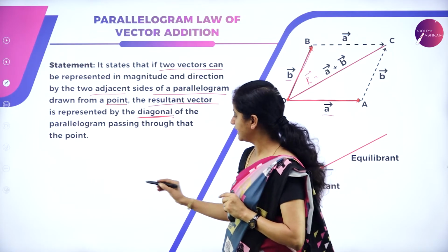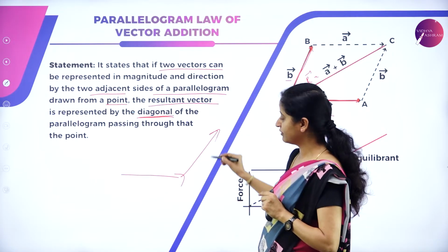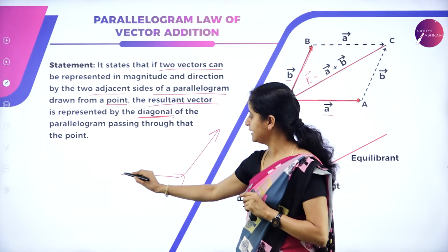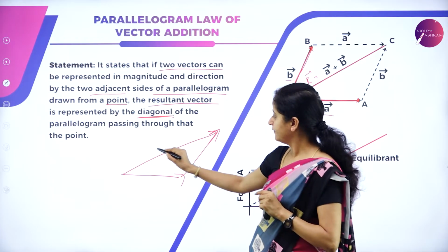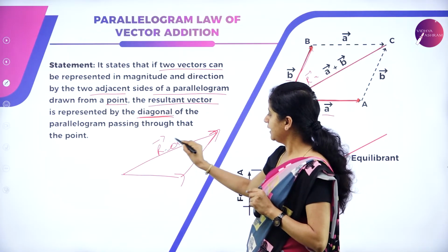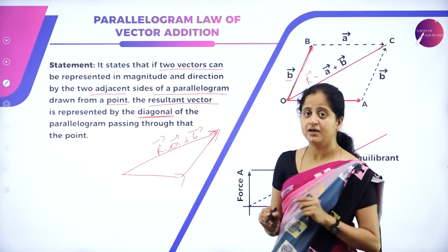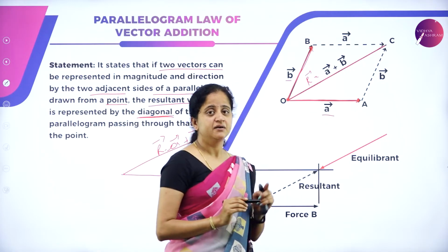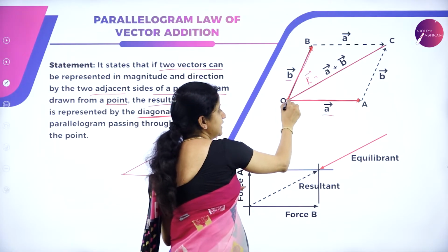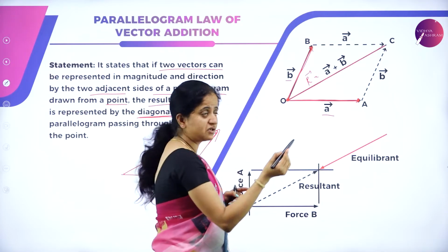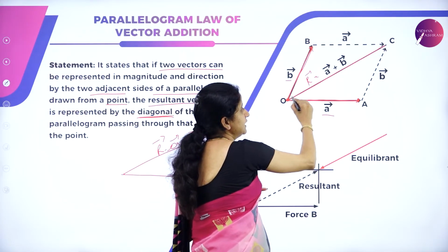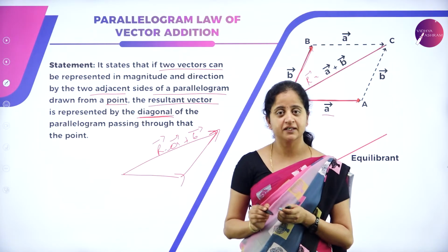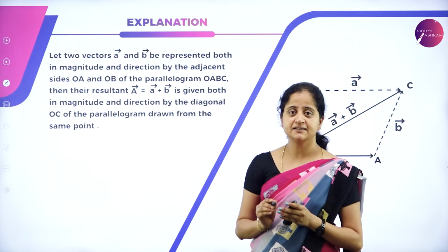In the triangular law of vector addition, we take two sides of a triangle represented by magnitude and direction as the two vectors. Then the resultant is taken in the opposite order, that is the sum of vector A and vector B. But in the parallelogram law of vector addition, two sides of a parallelogram representing vector A and vector B are taken from the same point, and the resultant is also represented from the same point, but by the diagonal of the parallelogram. I hope the statement is clear to everybody. Let us study this in detail.